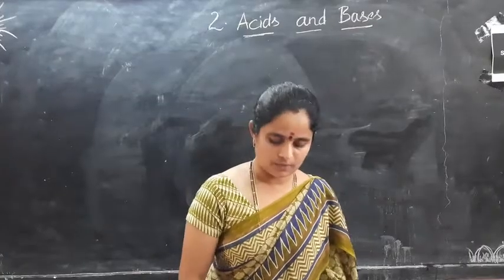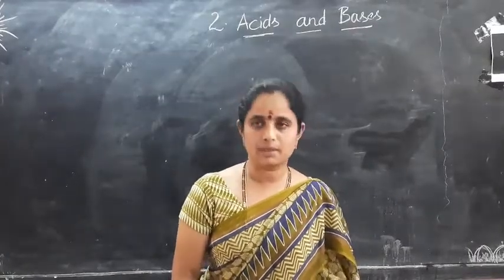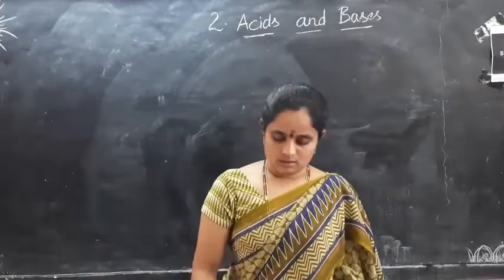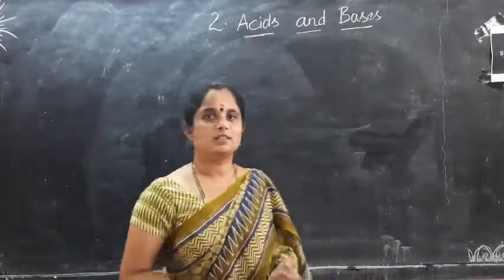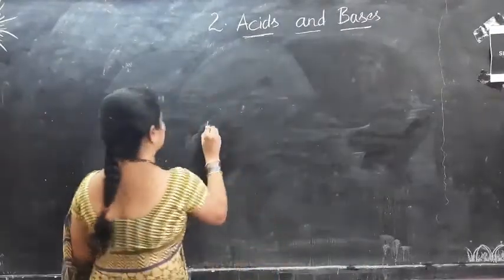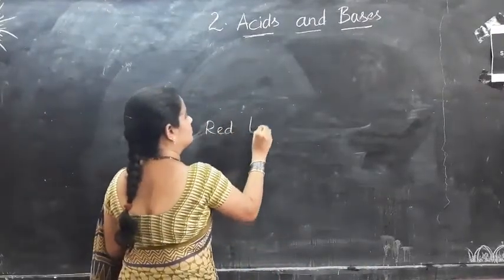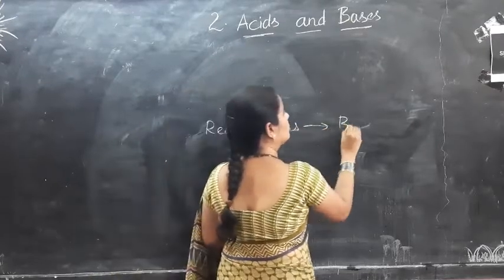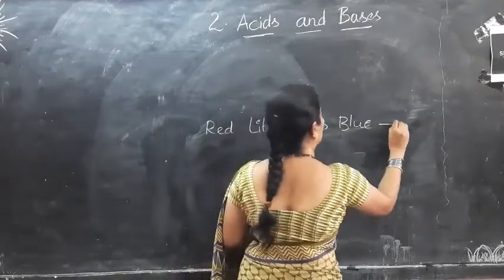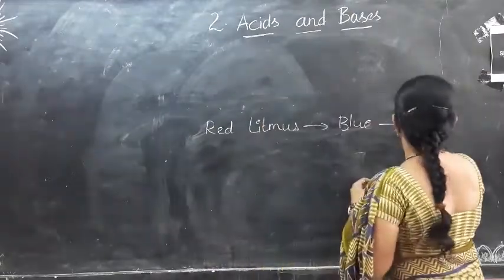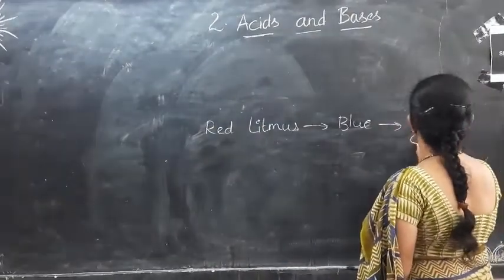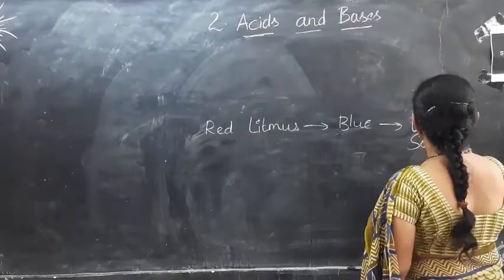After testing them with litmus papers, I found that the red litmus turned to blue with lime water, soap water.